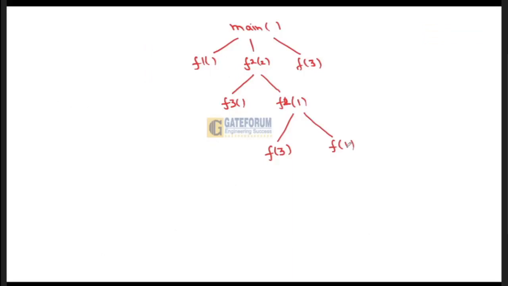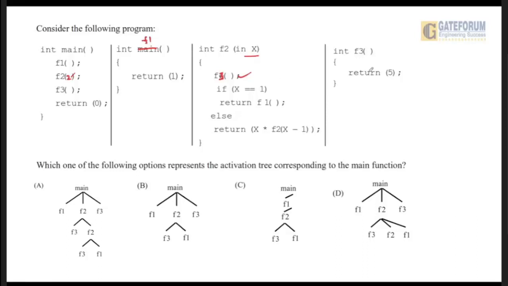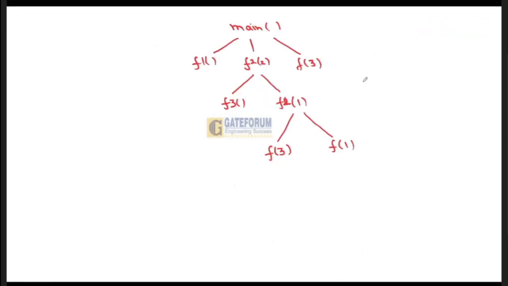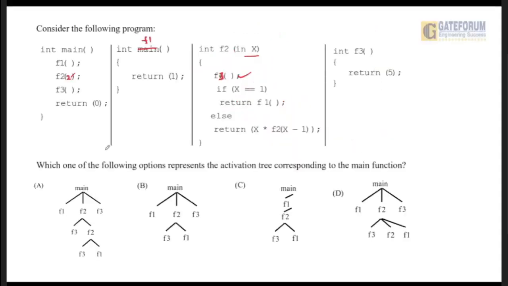Now here if you see, the f1 is not calling anything and also the f3 is not calling anything. So this is the final activation tree for the given code. If you see from the options, option A is correct. This is the correct activation tree for the given code. Okay, I hope it's clear to all of you.